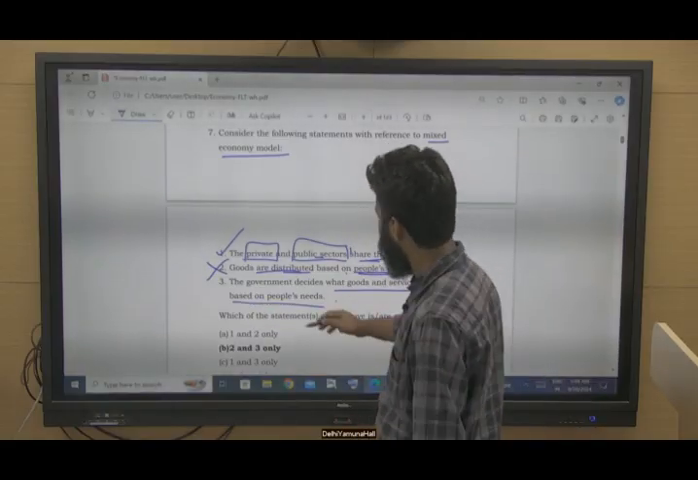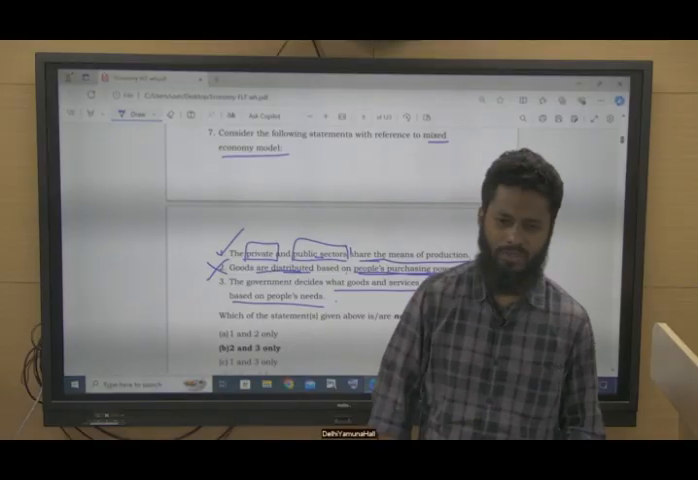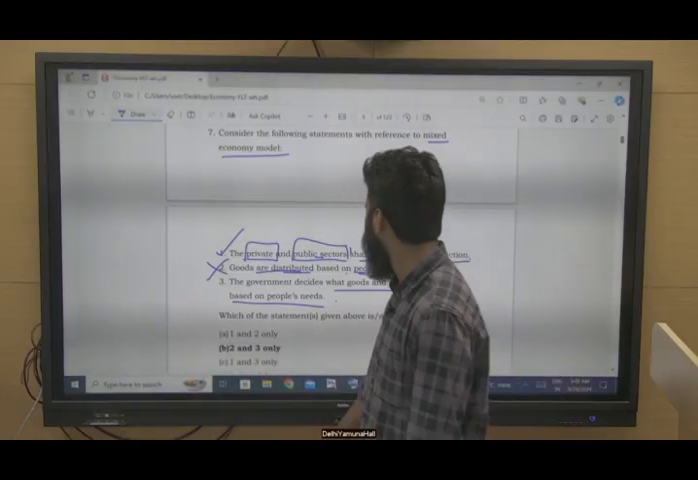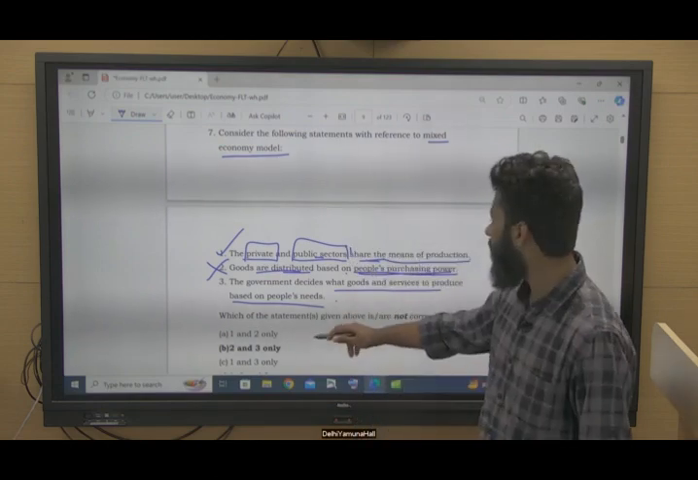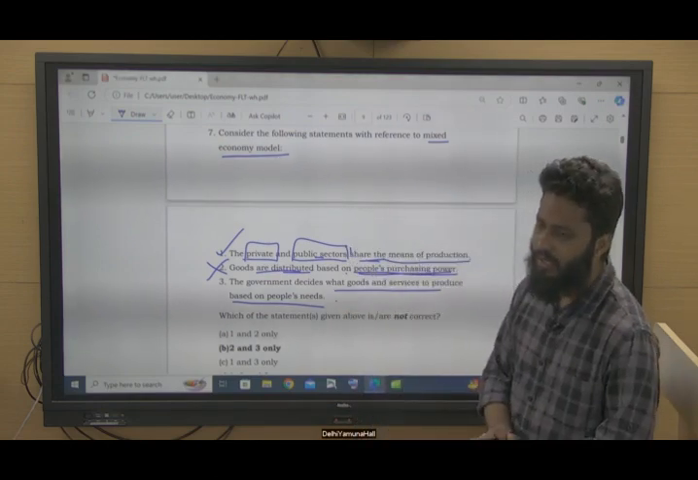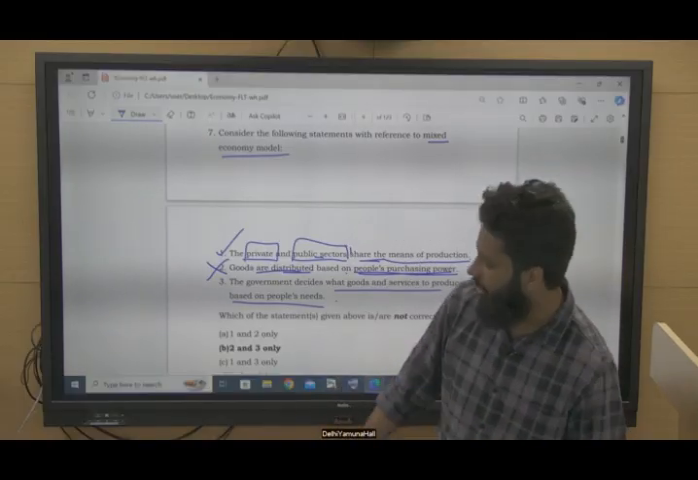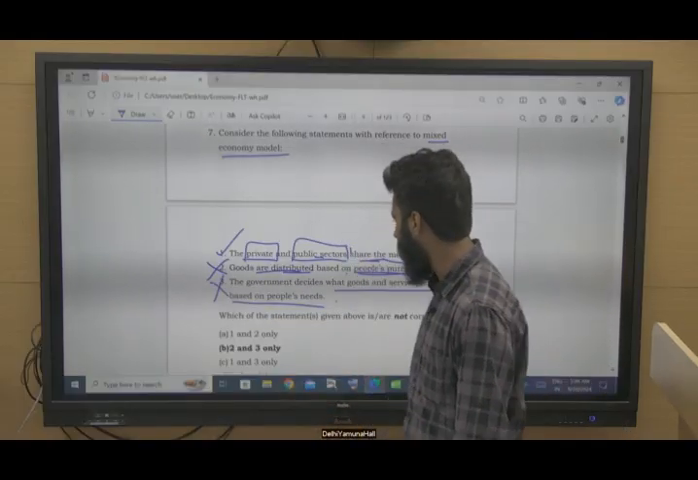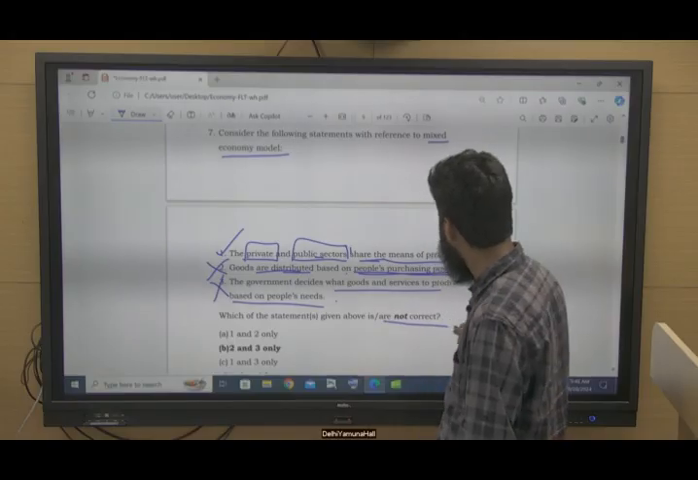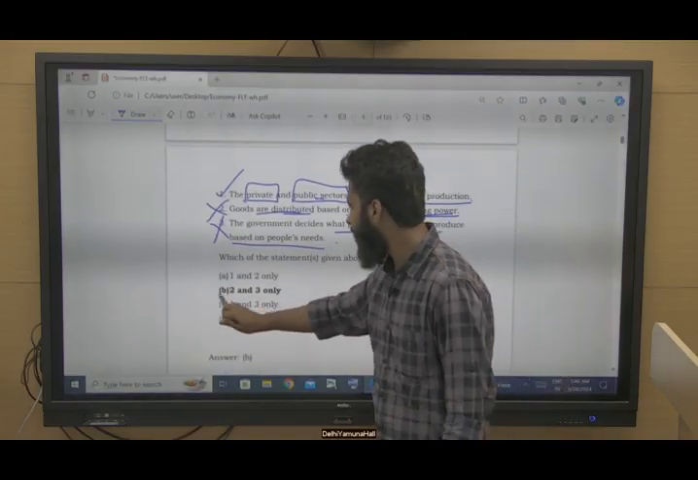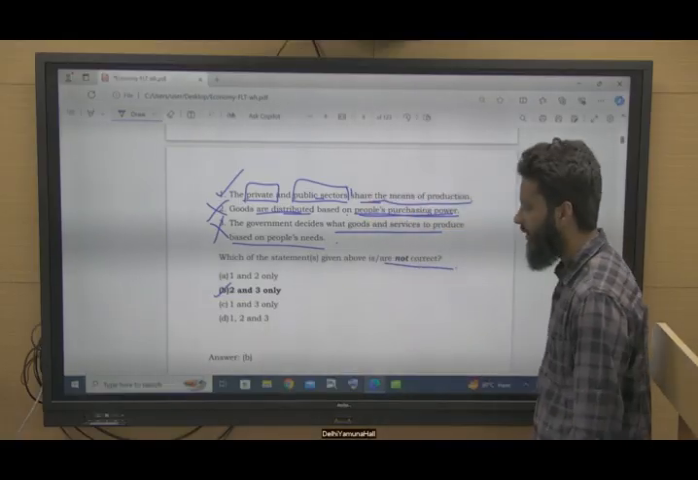This is typically an example of a complete socialist economy, not an example of mixed economy. So government deciding what goods and services to produce based on people's needs is the feature of complete socialist economy, not mixed economy. So this is also not correct. They are asking about incorrect statements. Incorrect statements are 2 and 3. That is option B is the right answer.